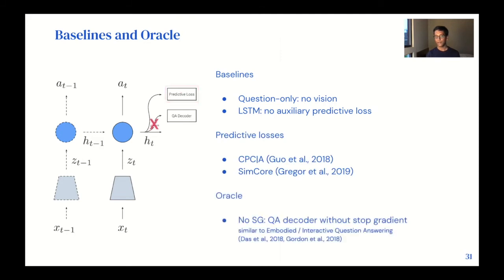And finally, we have an oracle where we remove the stop gradient between the question answering decoder and the policy RNN. So this agent is trained end-to-end to move and simultaneously answer questions. So this setup, this oracle, is similar to prior work on embodied and interactive question answering.